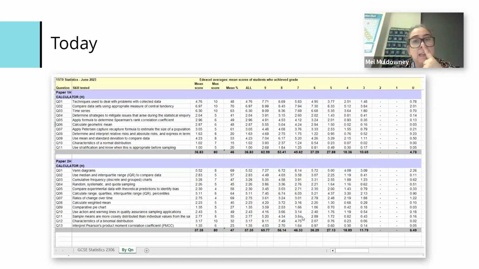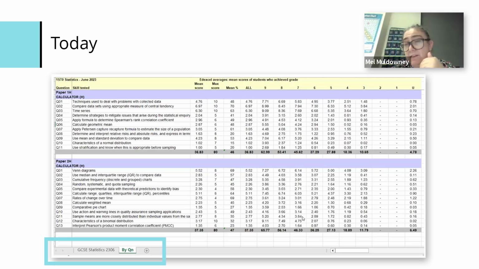I took the skills map, which is available in the Emporium. There's one usually for every maths qualification. It's at a high level there, you'll see. So this was the June 23 higher paper 1, paper 2. But then if you click on the bottom box, you see that the part question has been broken down into more detail. If you haven't seen those, they expanded and got really useful more recently. We could see the average, so the mean score: you'll see across the top the grades, and the scores underneath, showing the mean score that each of those grade students got.